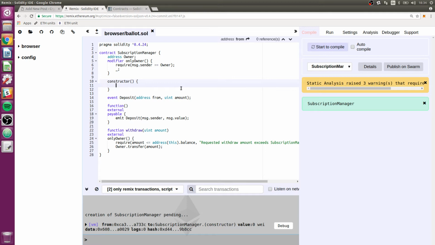So constructor, and we're just going to say owner equals message.sender. So that basically means whoever creates this will become the owner, and that's what we want.